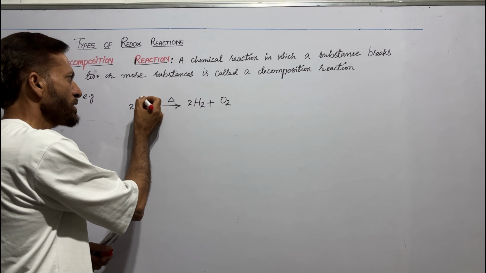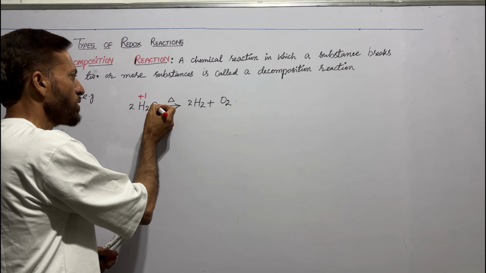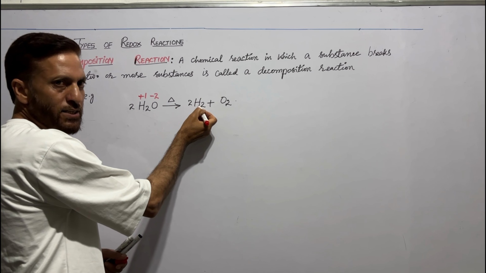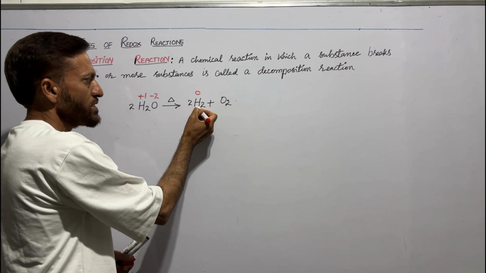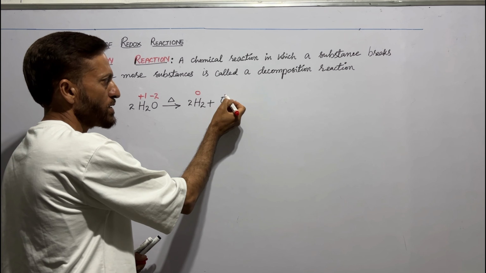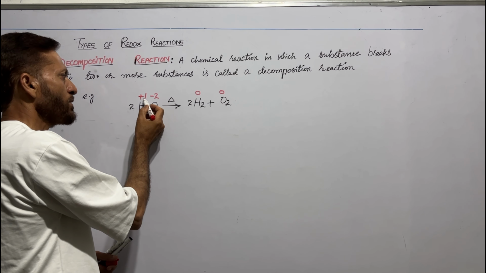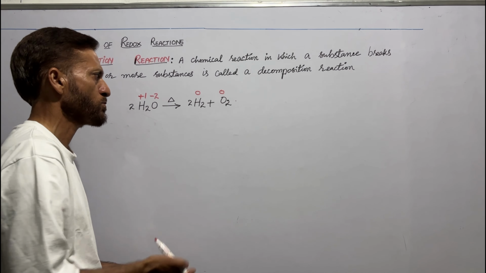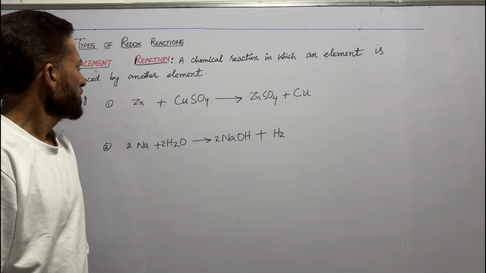Oxidation number of hydrogen is +1, obvious from basic rules. Oxidation number of oxygen is -2. In H2 gas, oxidation number of hydrogen is 0 because it is in elemental form and oxidation number of oxygen is 0. Obviously, oxidation number of hydrogen changes from +1 to 0 and oxidation number of oxygen changes from -2 to 0. Hence, this is also a redox reaction.